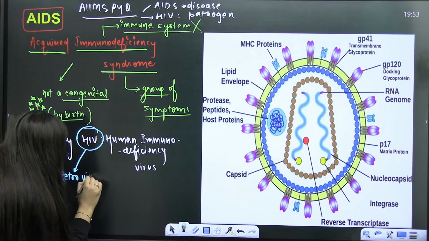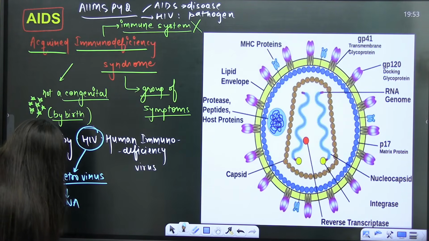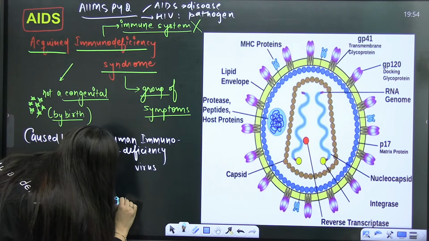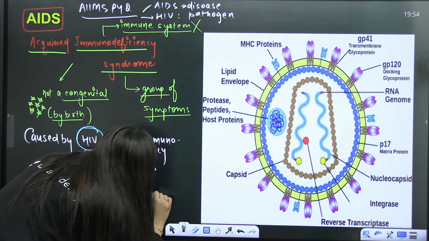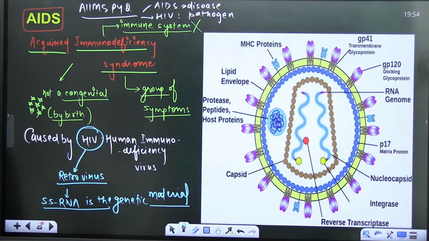Do you know that? What is the meaning of retrovirus? So it is having the RNA, single stranded. SS means single stranded RNA is the genetic material. As we also talk about the reovirus, that is having double stranded RNA. So here we are talking about the retrovirus. So retrovirus means it is having what? It is having the single stranded RNA. Is that clear?